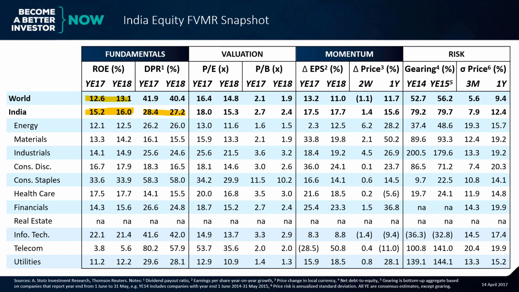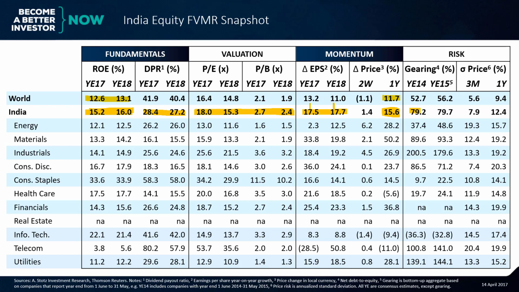Now, what we can see next is that the PE of the Indian market is about, let's say, 15 to 18 times, and price to book a little bit expensive compared to the world. But what we can see is that earnings growth, man, look at that momentum in earnings, much higher in both the current year and analyst expectations for the next year. We can also see that all of that's being rewarded. Share price over the past year has been doing very well relative to the rest of the world.